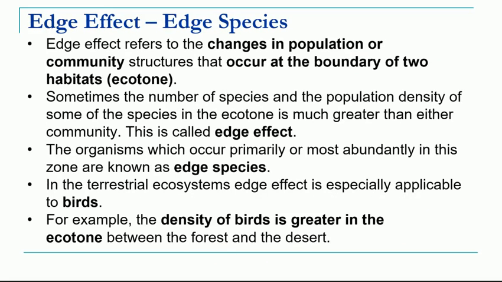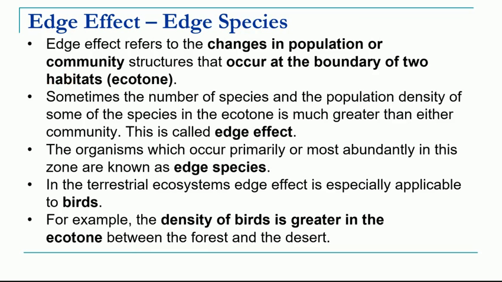So that results in what is called the edge effect. So let's understand the definition. Edge effect means changes in population or community structure that occur at the boundary of two communities or habitats. So the number of species in the ecotone will be higher.